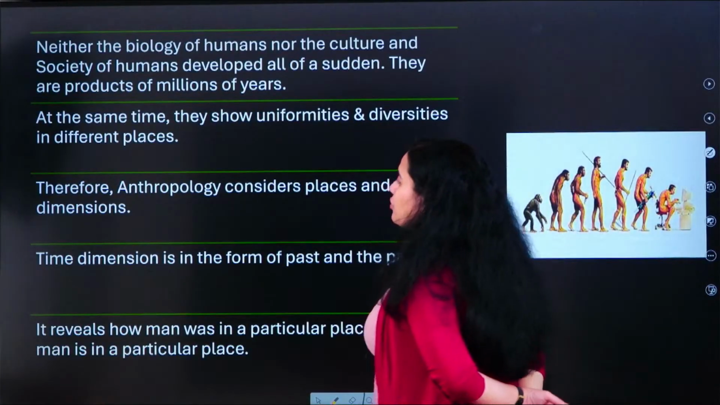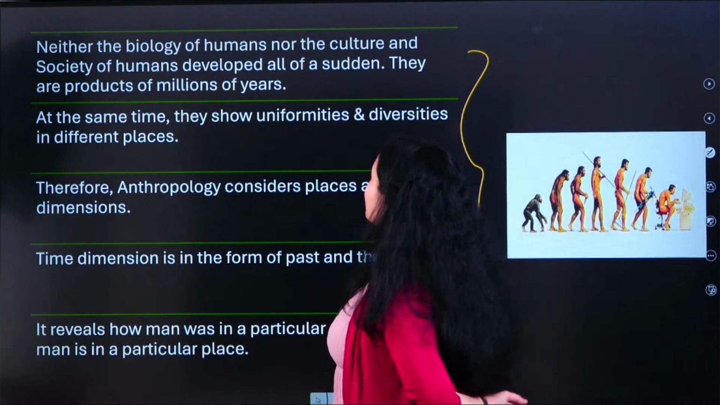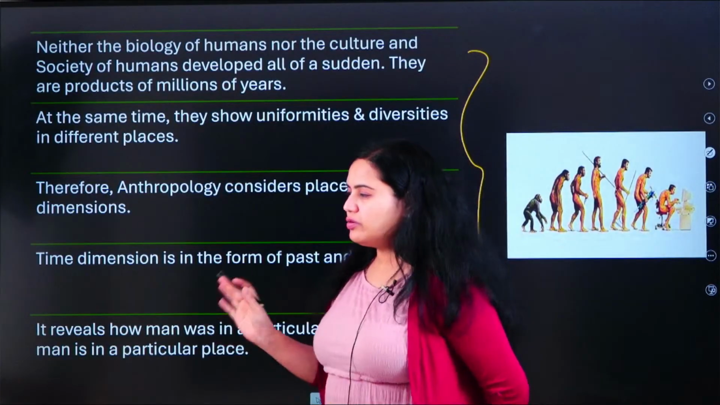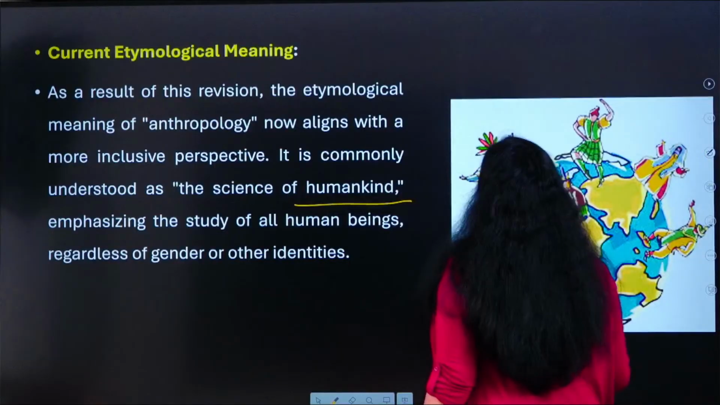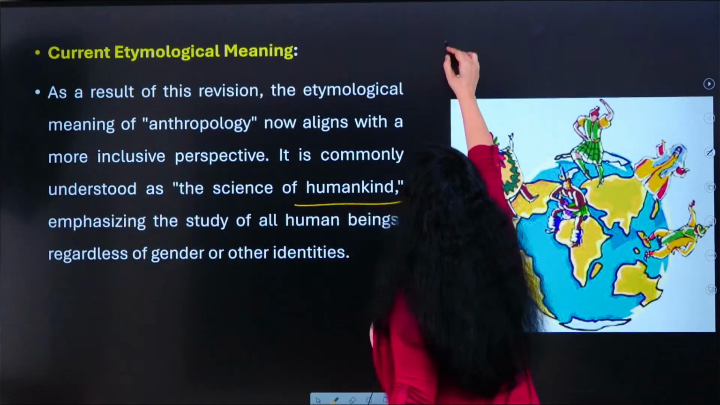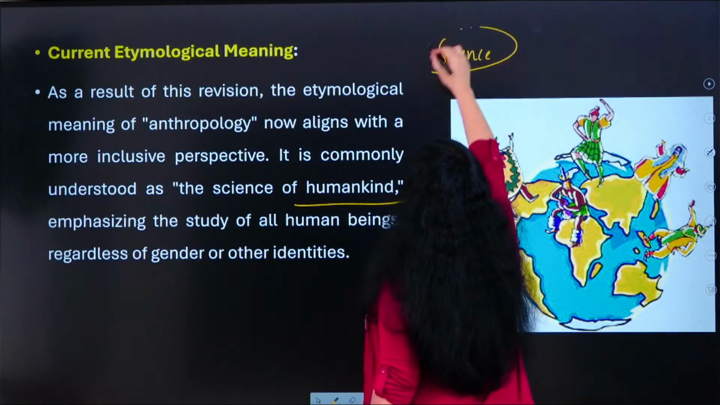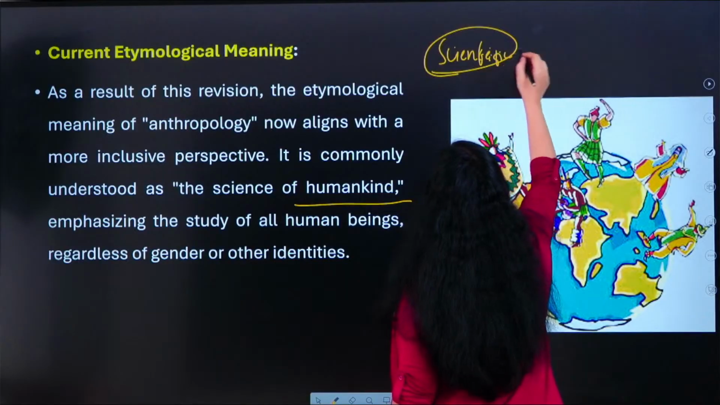Okay, so now if you are talking about the other aspects, neither the biology of the human beings nor the culture of the human beings has developed. In order to understand this aspect, first of all what you need to understand is that there is also another meaning for anthropology. It is called the scientific meaning of anthropology.